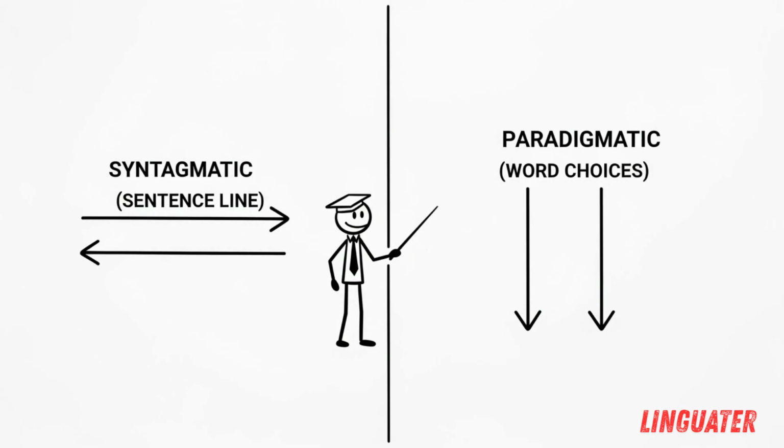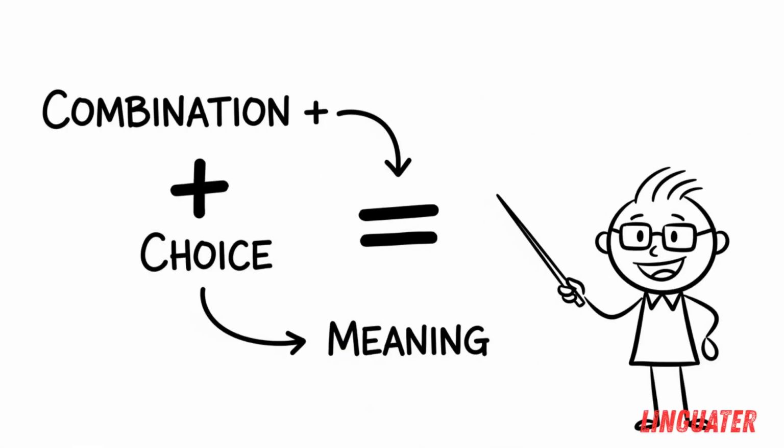Simple memory trick. Syntagmatic equals sentence, sequence. Paradigmatic equals substitution, choice. So, meaning comes from how words combine and what they could have been instead.